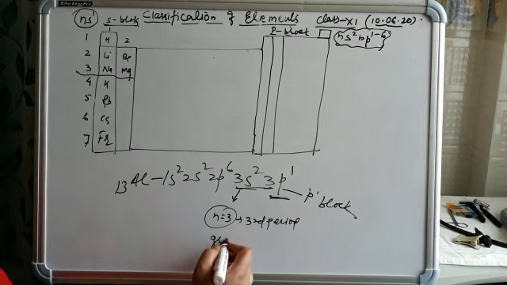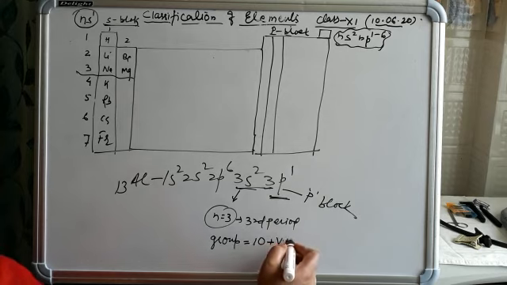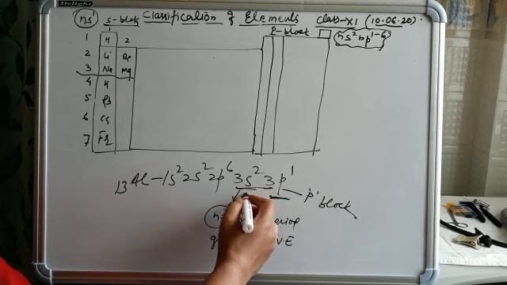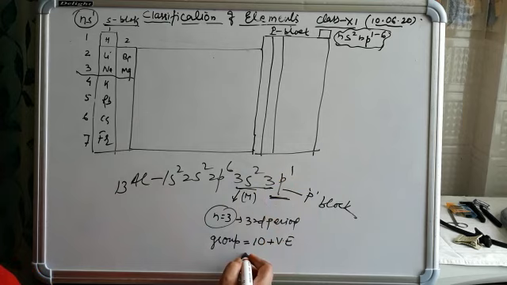For knowing the group number we use the formula 10 plus valence electrons. This is the third shell, the M shell: 2 and 1, so the total number of valence electrons is 3 and the group number is 13. In this way we can find out the place of elements in P block elements.